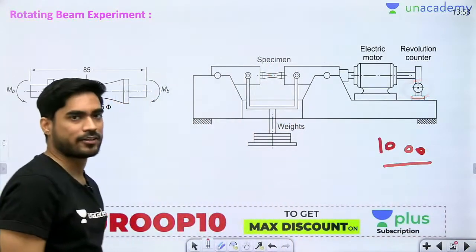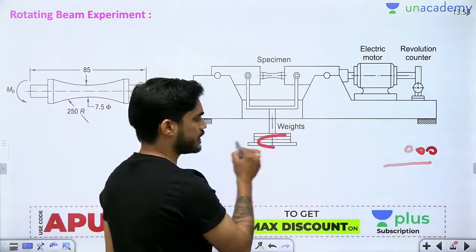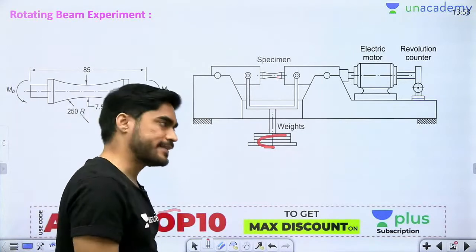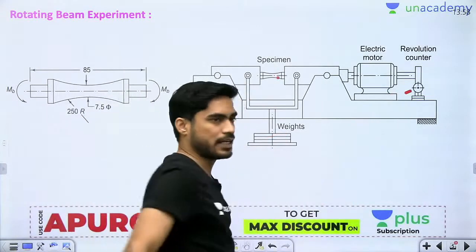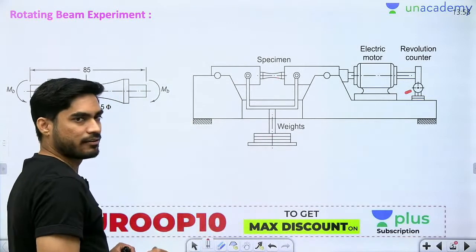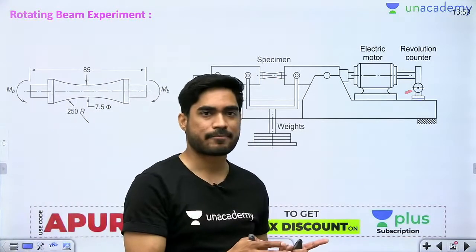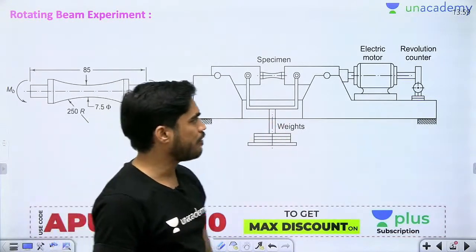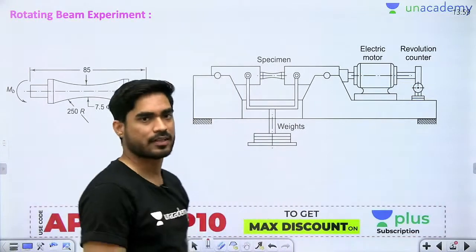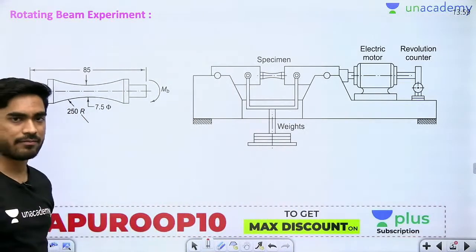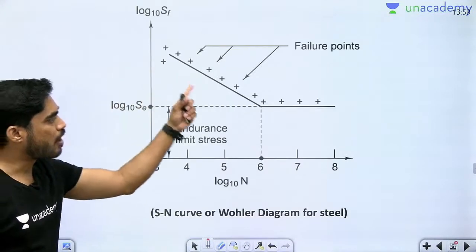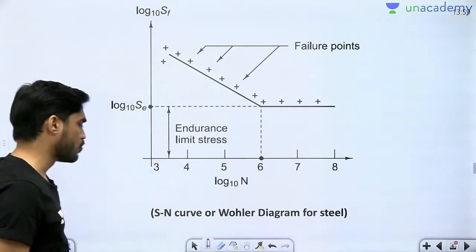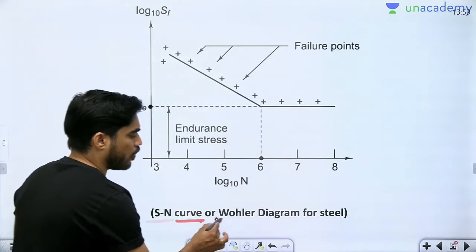Now I am going to reduce the weights, and I will repeat the experiment again. This time let's say it fails at 50,000 cycles. So I will get different values of stress and number of cycles, right? Different values of stress from these weights and number of cycles from this revolution counter. So once you get enough data, you will plot this graph between the stress and number of cycles. Now this graph is known as the S-N curve or Wöhler diagram.